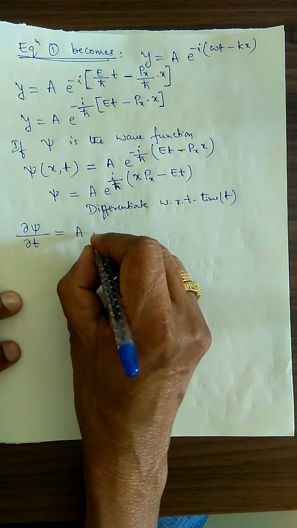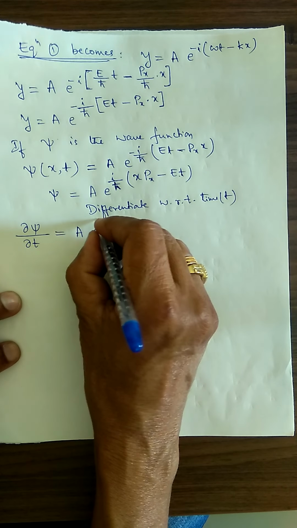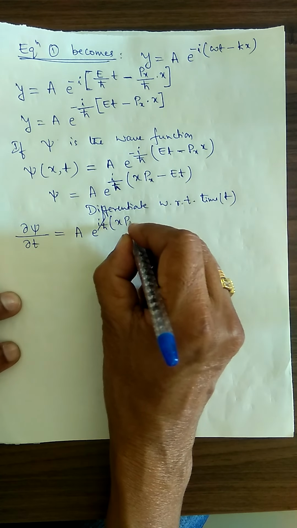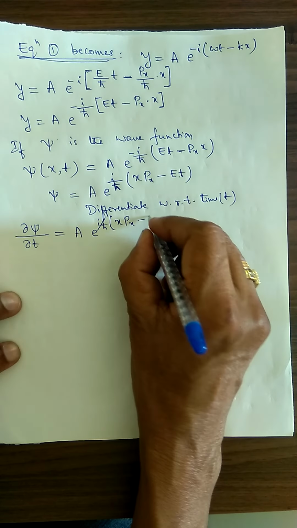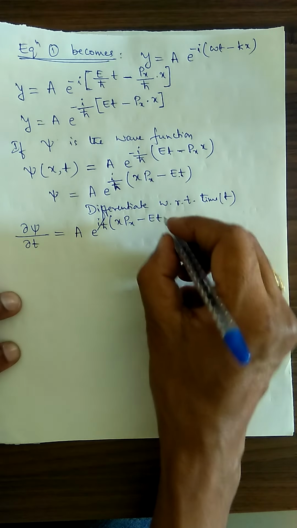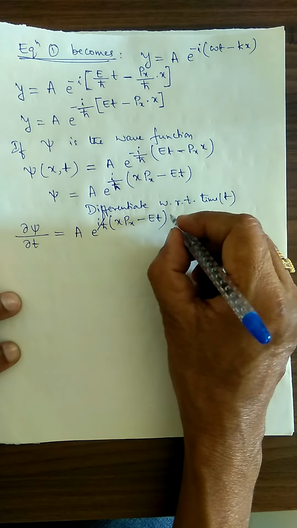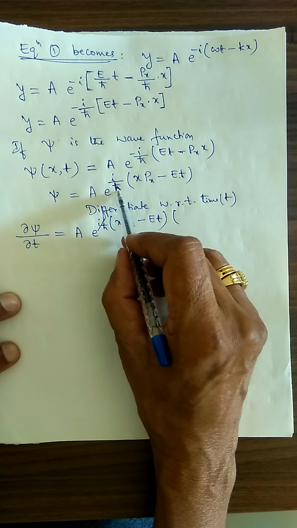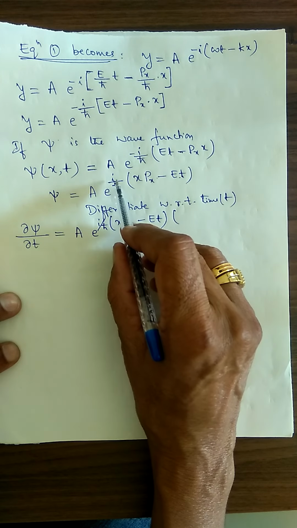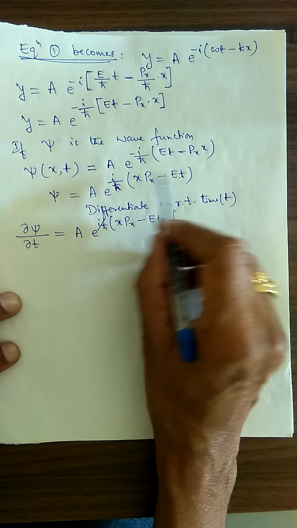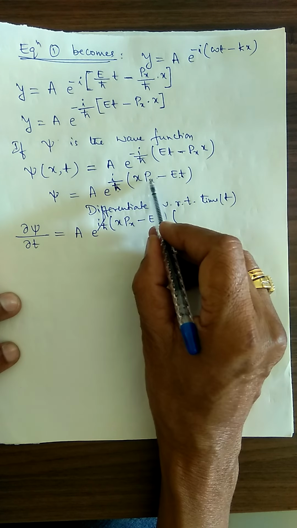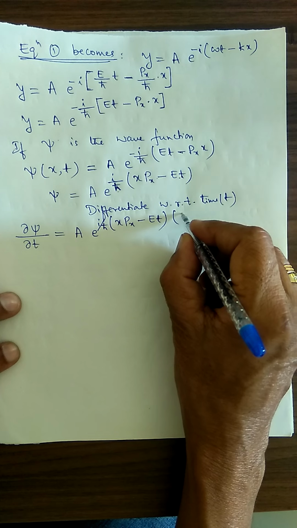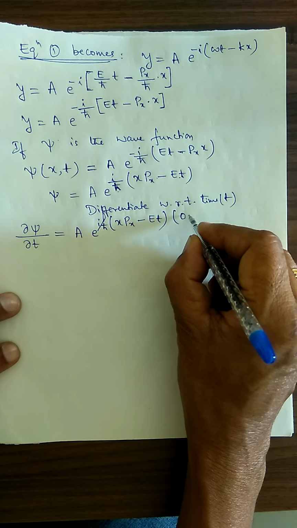That is equal to A into e to the power i divided by h cross into (x px minus Et), close the bracket, multiplied by the differentiation of this. I h cross, the minus sign is there, minus i E t. I am supposed to differentiate this. This differentiation is 0. Differentiation of this is 0. If you want me to write, I will write 0. Okay, minus,